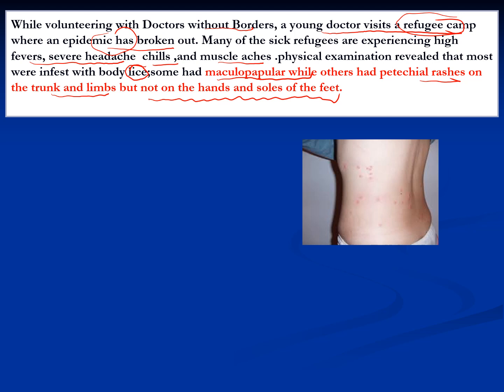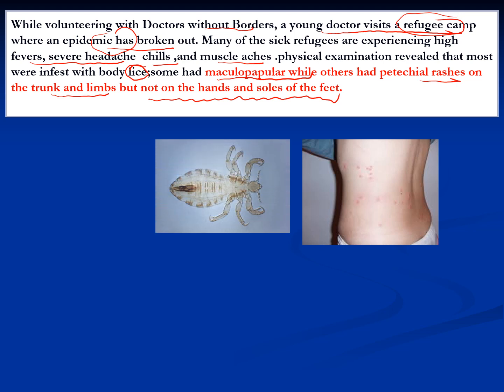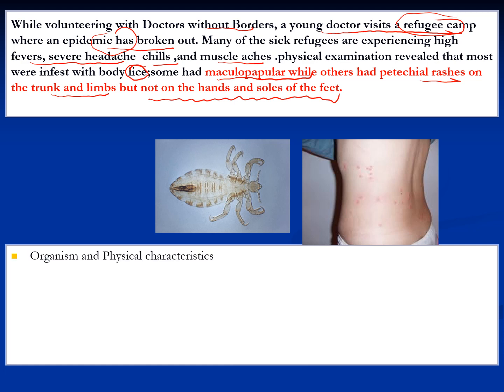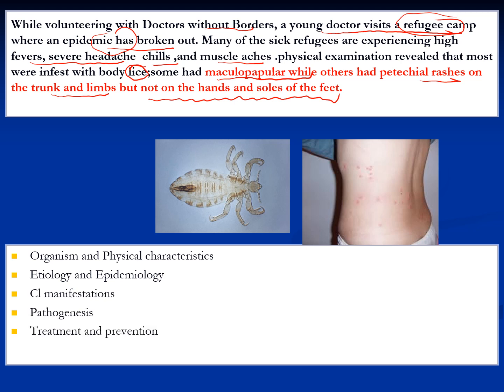And as you can see, there's an image that depicts the clinical vignette, and this is the body louse, Pediculus corporis. My question to you is, what is the organism and what are the physical characteristics, etiology, epidemiology, clinical manifestations, pathogenesis, treatment and prevention. So keeping this in mind, the rash spreads not to the hands and soles but all over the trunk and limbs, with body louse as the vector, where there is an epidemic outbreak.